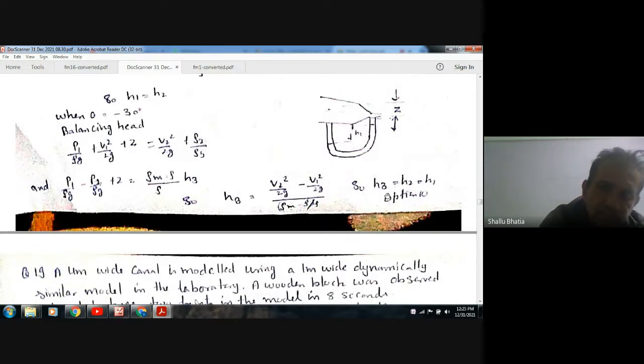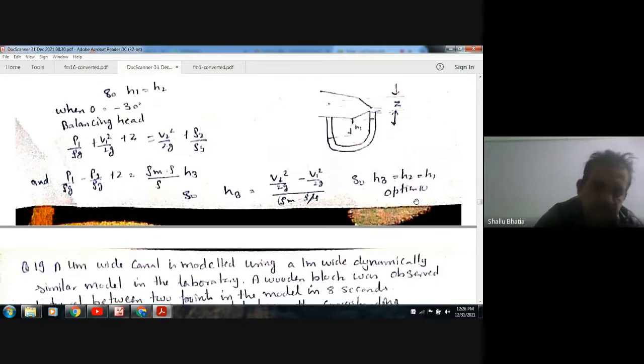So H3 will be equal to H2, which is equal to H1. So option C is the right answer.